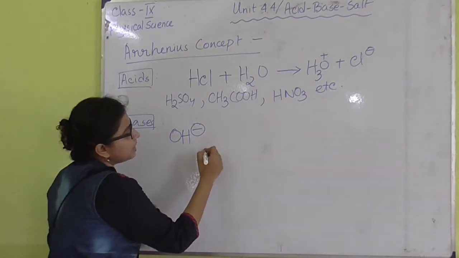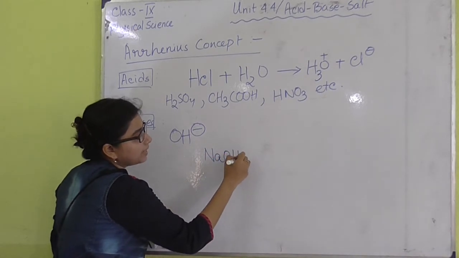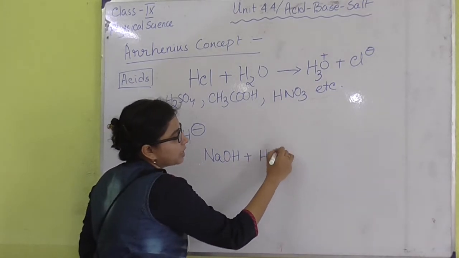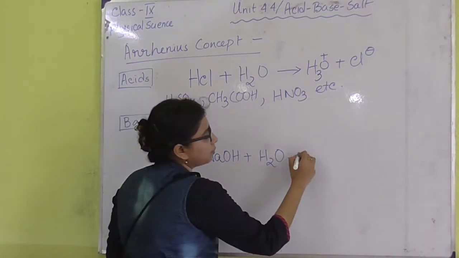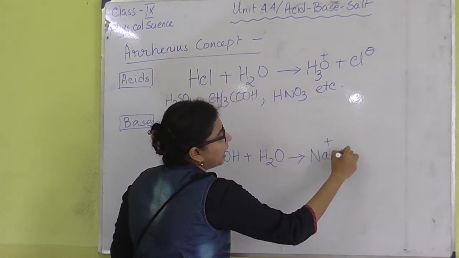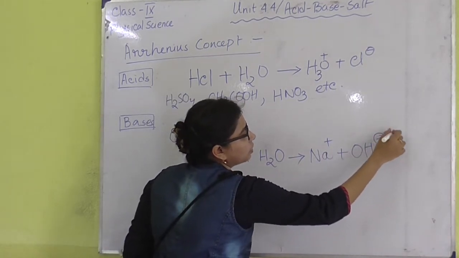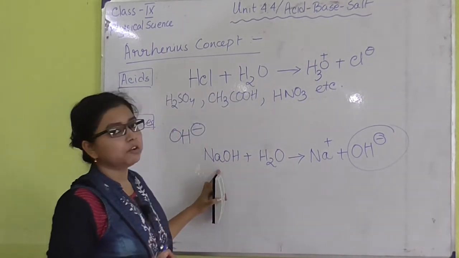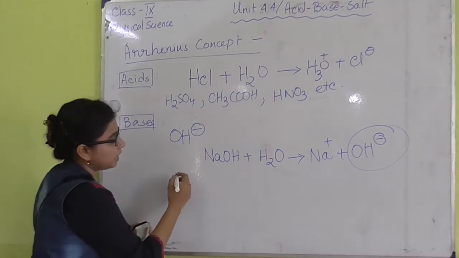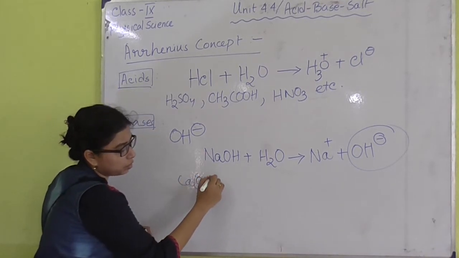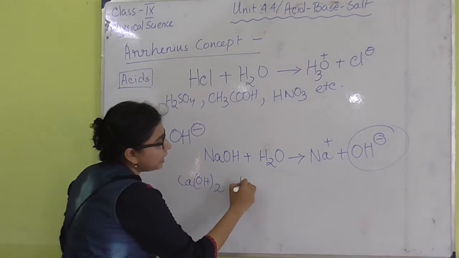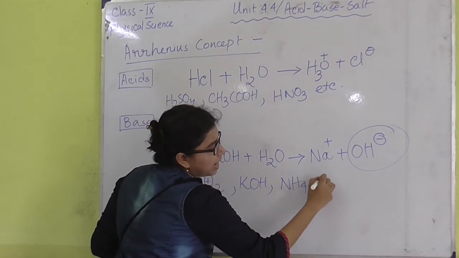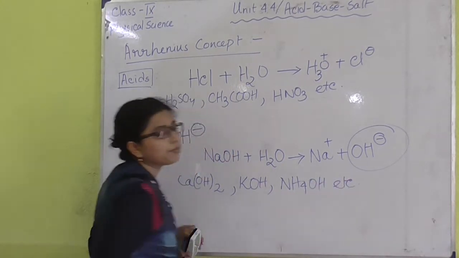So if I want to say that NaOH is a base, then I have to show that in presence of water NaOH can produce Na plus and OH minus ion. Due to the production of this OH minus ion, we can say that NaOH is a base. Like NaOH, we have Ca(OH)2, that is calcium hydroxide, potassium hydroxide, and ammonium hydroxide as examples of bases.